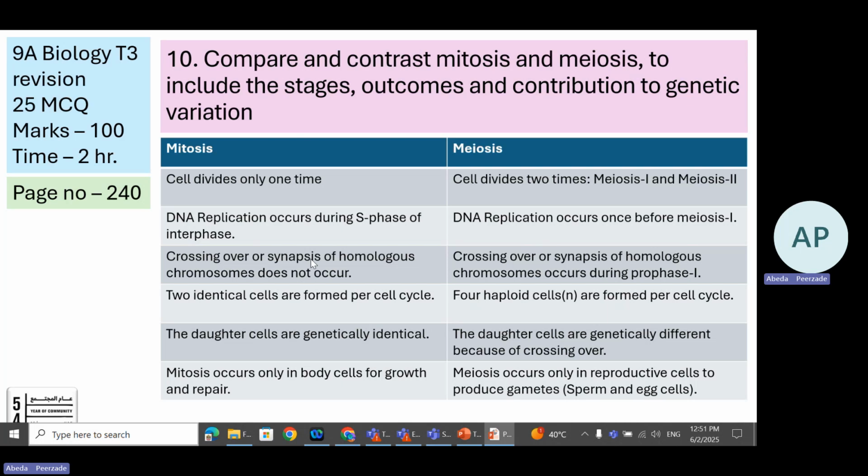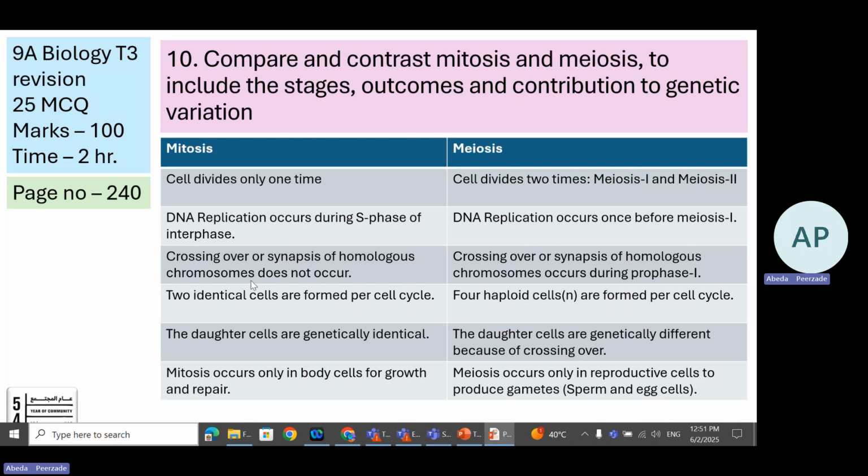Crossing over or synapsis. Look at this. This is another word for crossing over, synapsis. So you can be asked only about synapsis. So don't think that you haven't heard this word. Synapsis is the other word for crossing over.